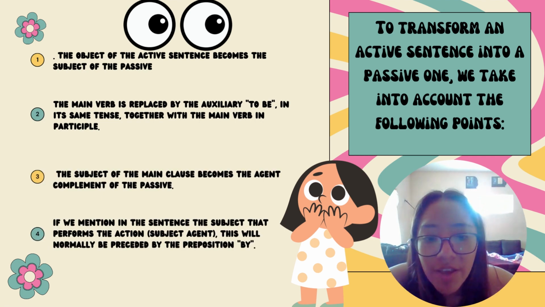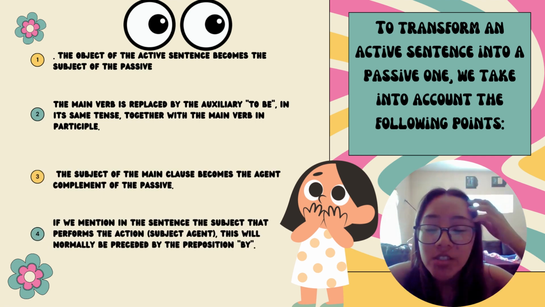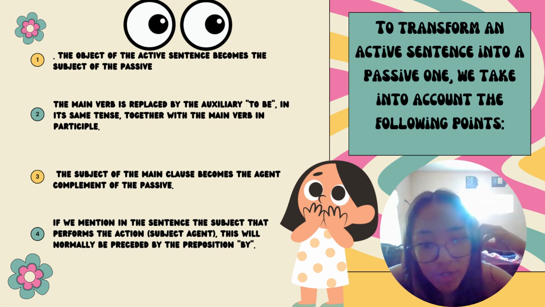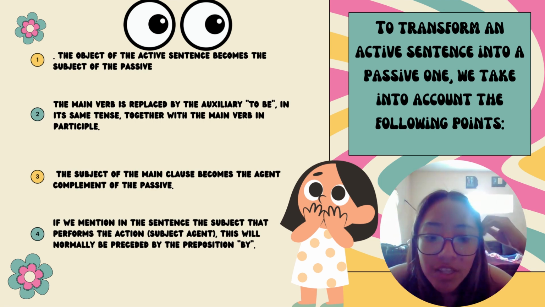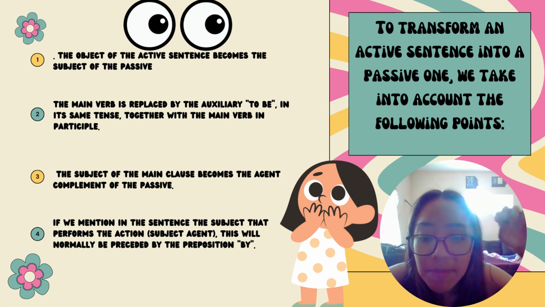To transform an active sentence into a passive one, we take into account the following points. 1. The object of the active sentence becomes the subject of the passive. 2. The main verb is replaced by the auxiliary to be in the same tense, together with the main verb in participle. 3.